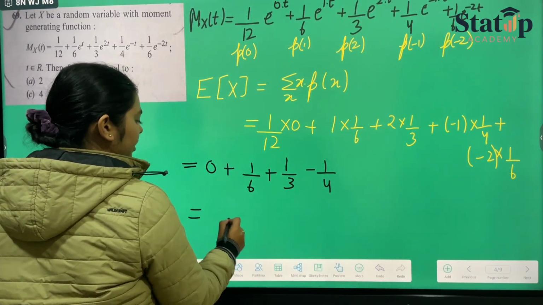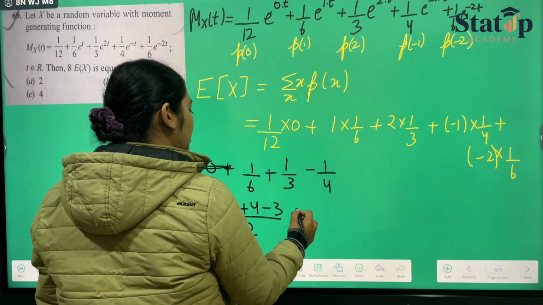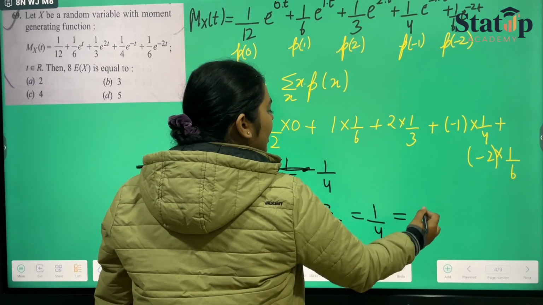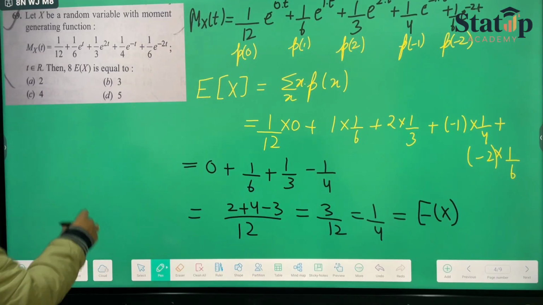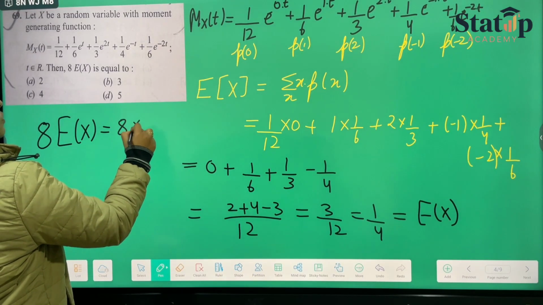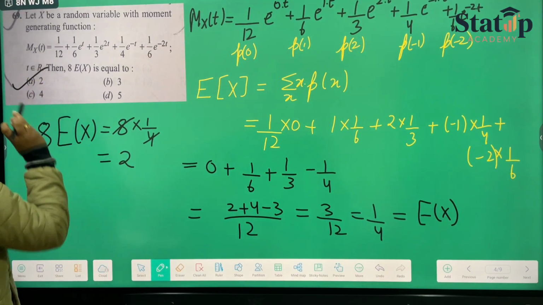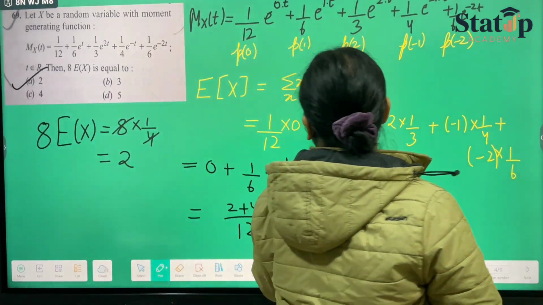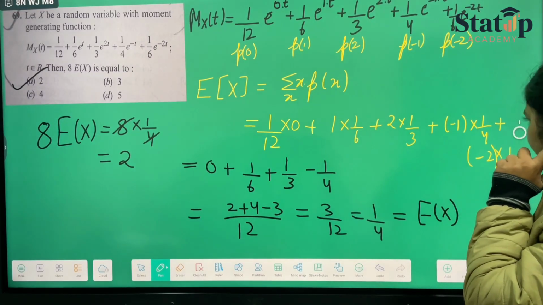And if we take the LCM, it will be 12. 2 plus 4 minus 3, which will be 3 by 12, which is nothing but 1 by 4. This is the value of expectation of X. And in the question, they have asked us 8 into expectation of X. 8 into 1 by 4 is nothing but 2. And hence our option number A is correct. This is a similar kind of question, but the final concept they have changed. They have asked us to calculate 8 into expectation of X.